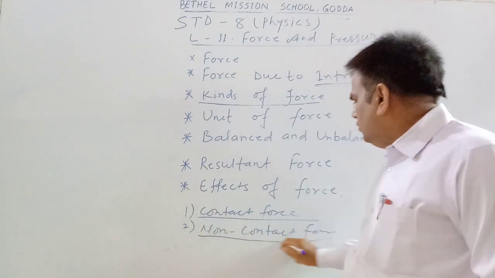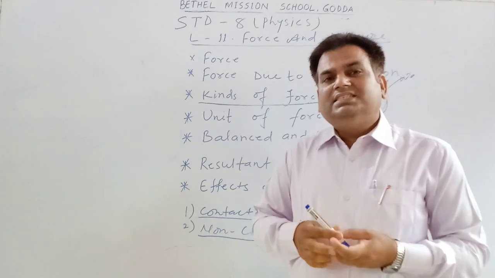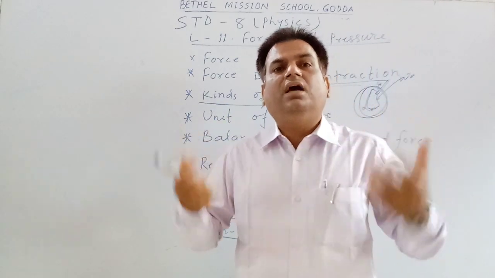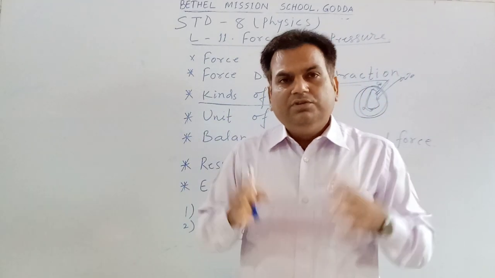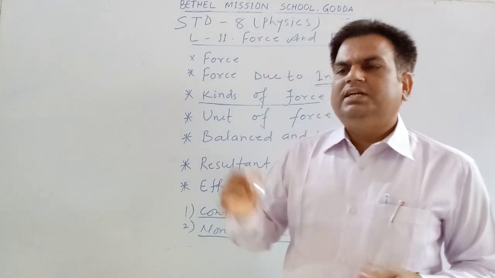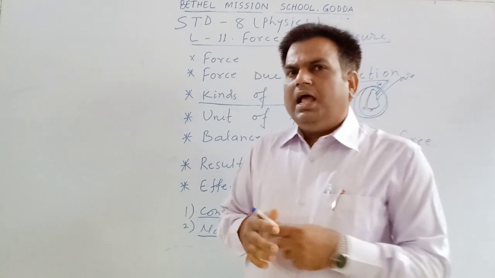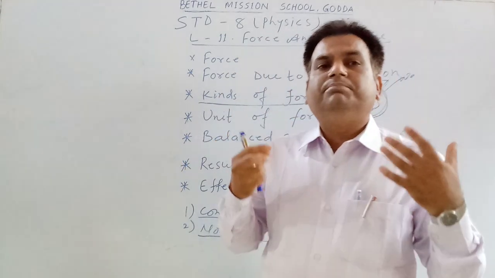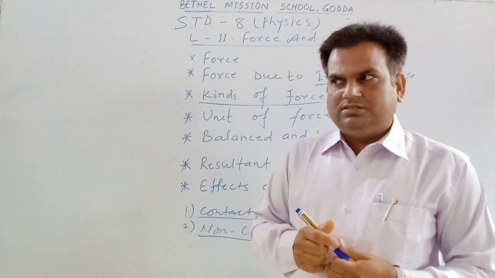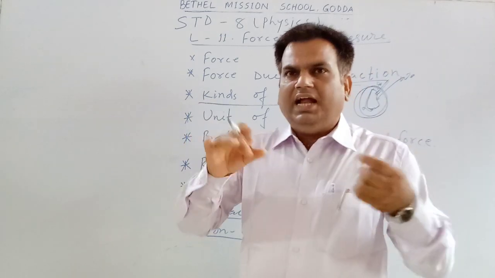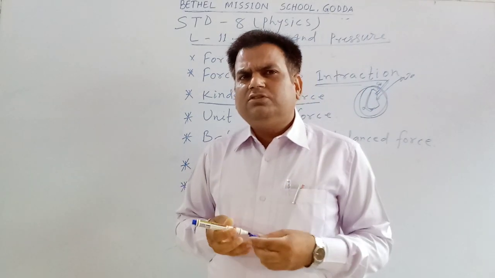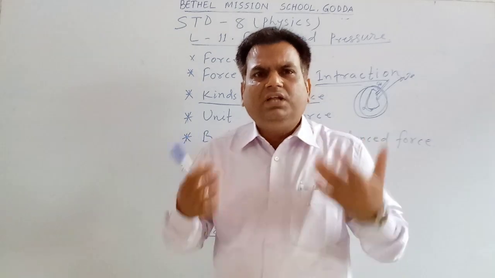Second is non-contact force. This is a kind of force where one object acts on another without any direct contact. Suppose we take a magnet and put some pieces of iron nails, which are a magnetic substance. The magnet will attract these pieces of iron nail without any contact.